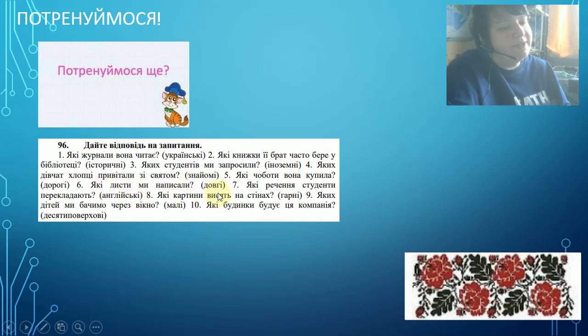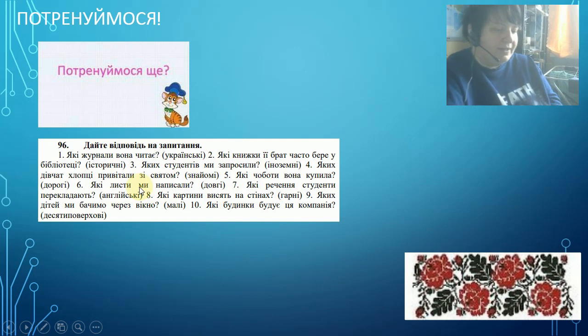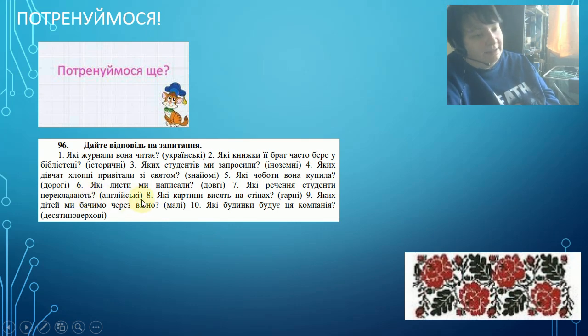Which letters did we write? Long letters. Which sentences are the students translating? English sentences. Which pictures are hanging on the walls? Beautiful pictures.